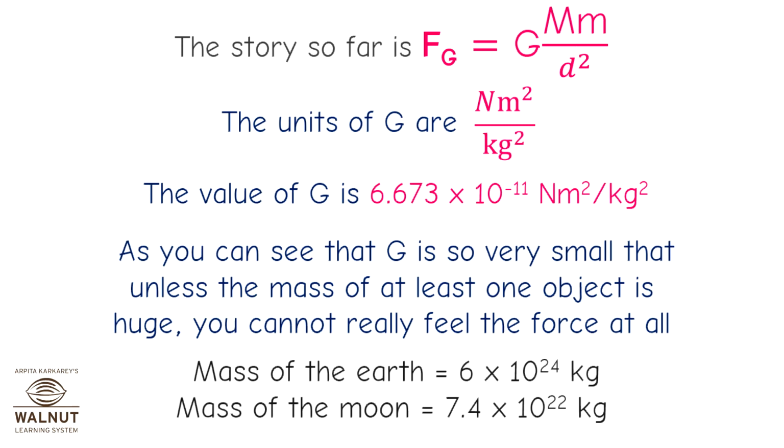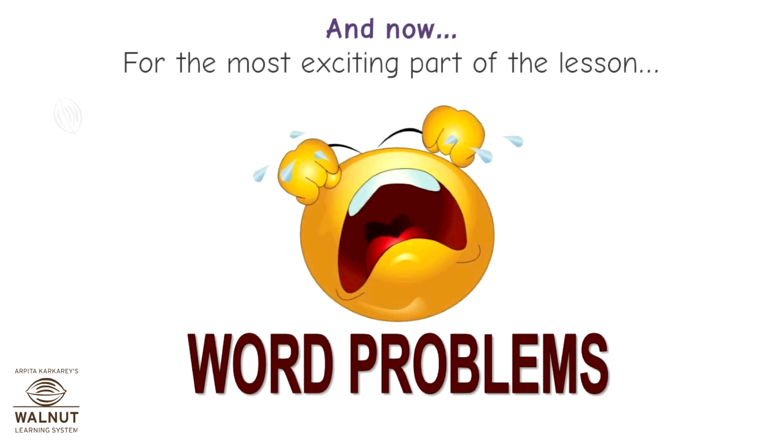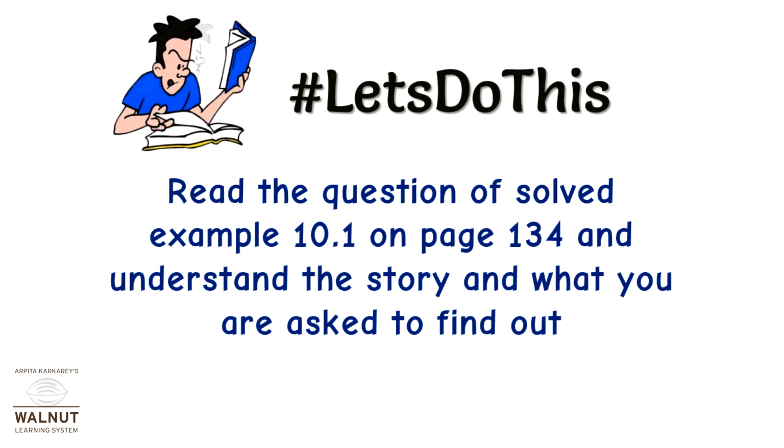As you can see that G is so very small that unless the mass of at least one object is huge, you cannot really feel the force at all. Mass of the Earth is equal to 6 into 10 raised to 24 kg. Mass of the Moon is equal to 7.4 into 10 raised to 22 kg. And now for the most exciting part of the lesson. Word problems. Let's do this.